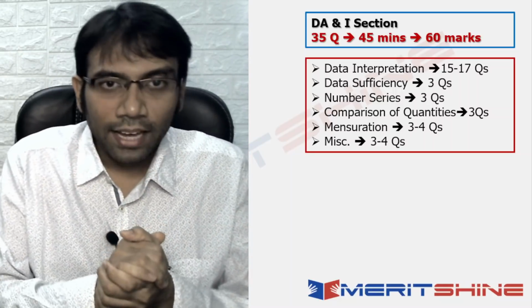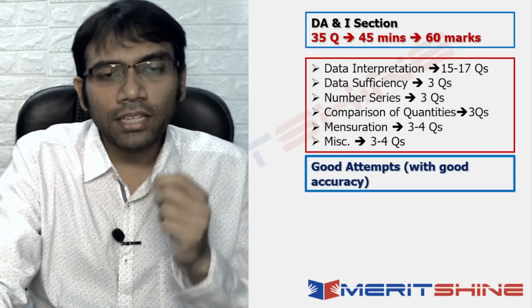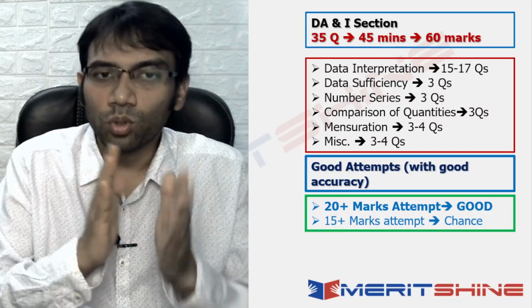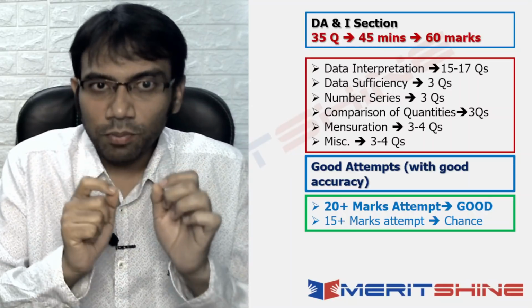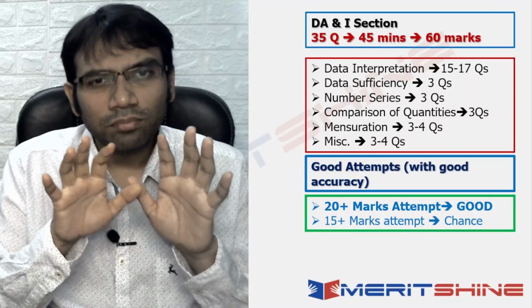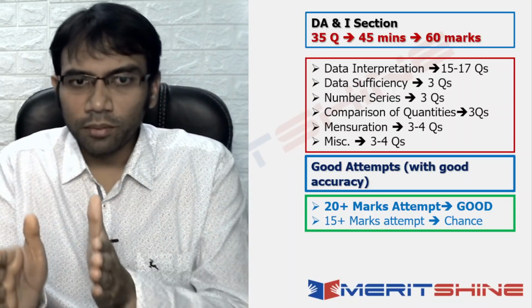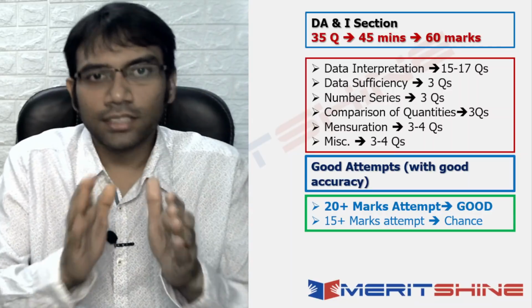Okay, right. So what would be a good attempt in here? Again, with the assumption of good accuracy, a 20 plus marks attempt would be a good attempt. A 15 plus marks attempt would be a there is a chance kind of attempt. Okay, so 20 plus marks attempt, good attempt. 15 plus marks attempt, there is a chance kind of attempt.